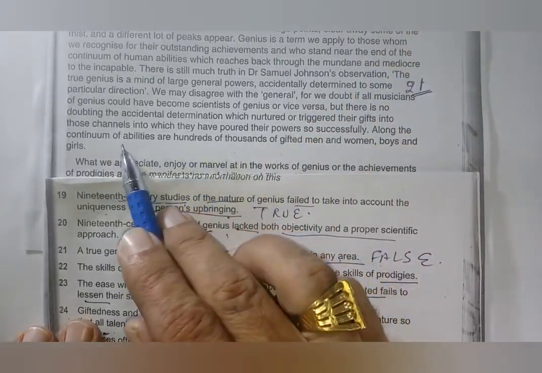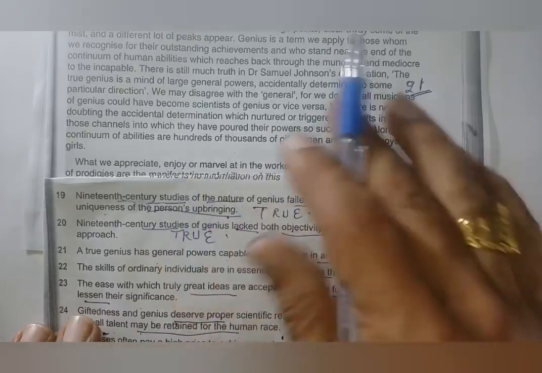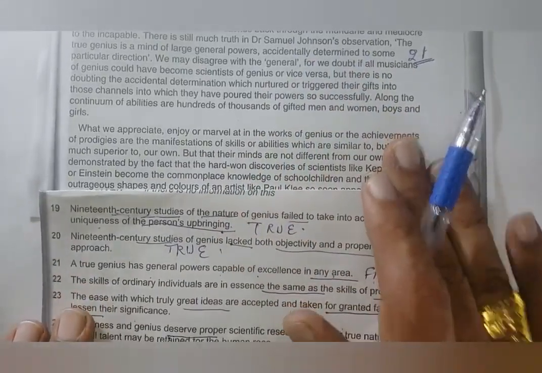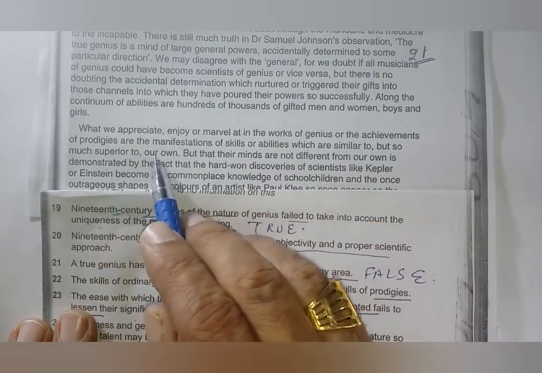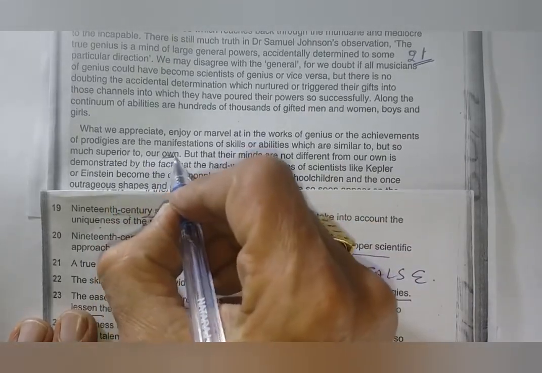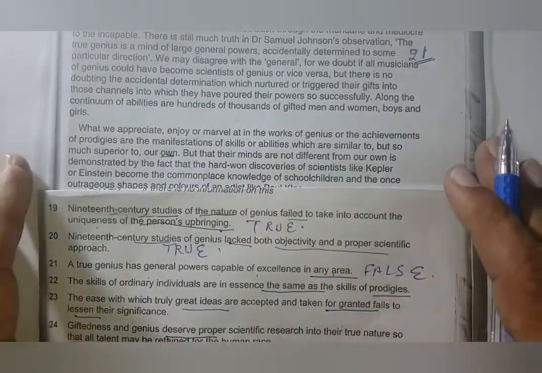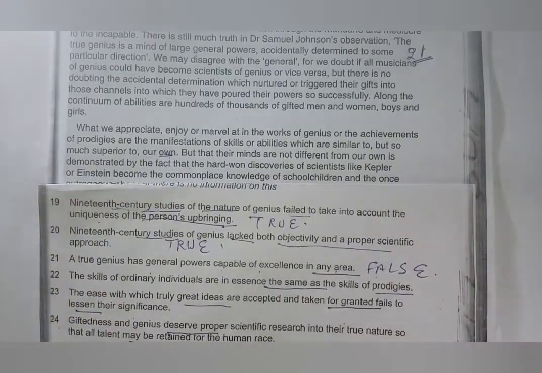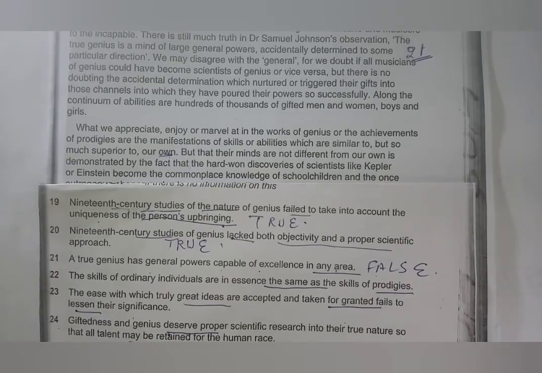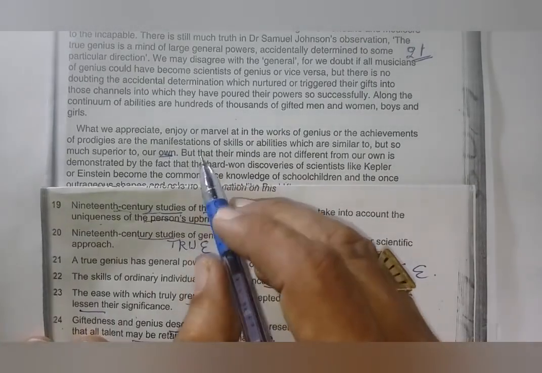So he said along this one, we appreciate, enjoy, marvel at the work, which are similar to or much superior to our own, but their minds are not different from ours. So here you can check: taken for granted fails to lessen their significance.